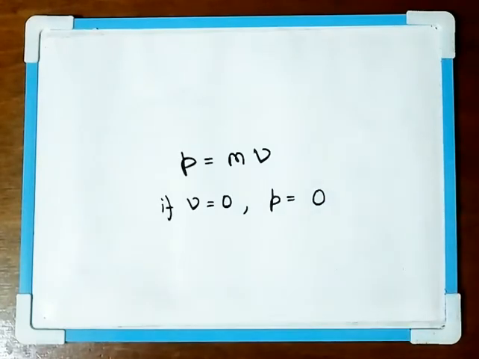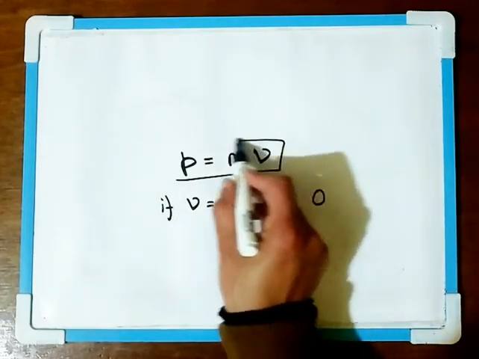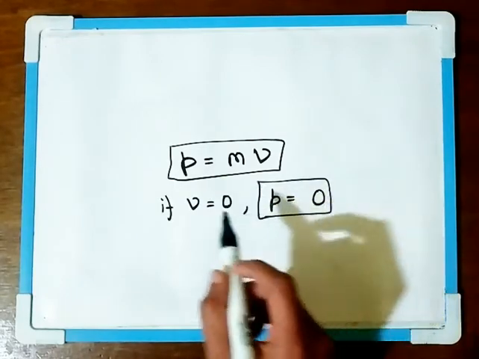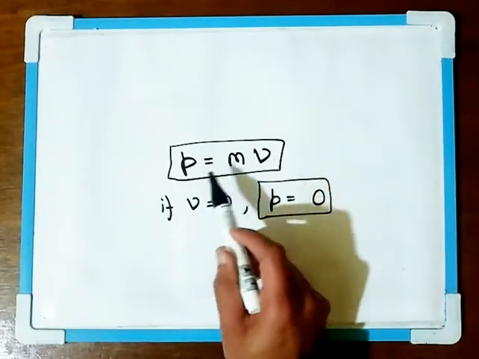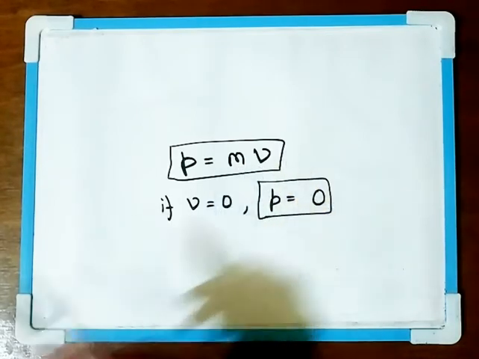And if the body is moving with finite velocity v, then the momentum of that body is given by mass into velocity. So this is your linear momentum. You have to remember this formula. If it's at rest, p is equal to 0. If it's moving with some velocity, then the momentum is equal to mass into velocity.